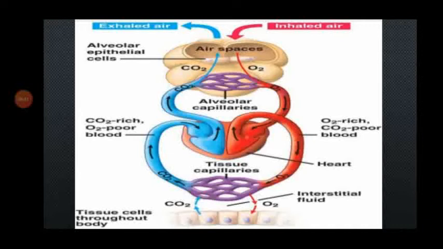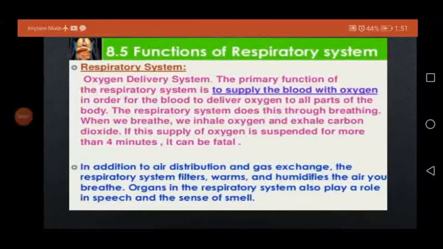On the other side, we can see the carbon dioxide is received by the capillaries which are spread to the various cells. From there it reaches the heart, is pumped and comes back to the lungs, where carbon dioxide is released.